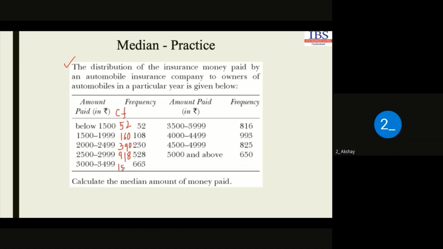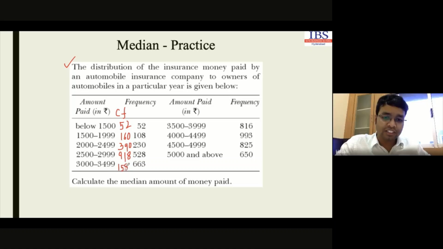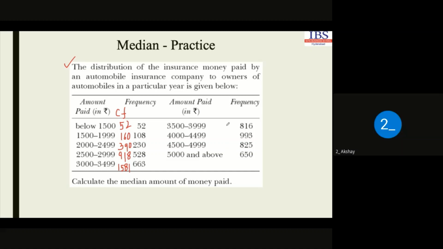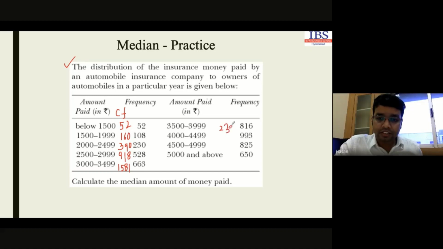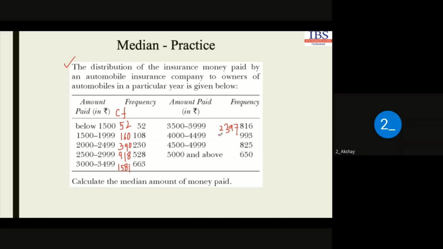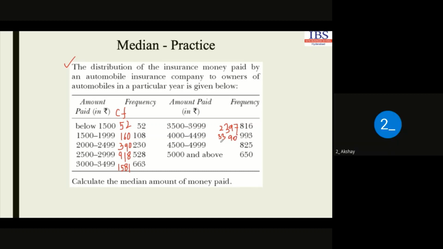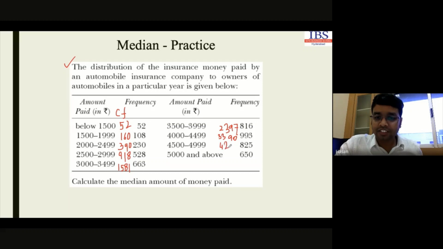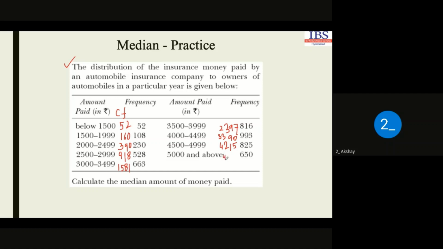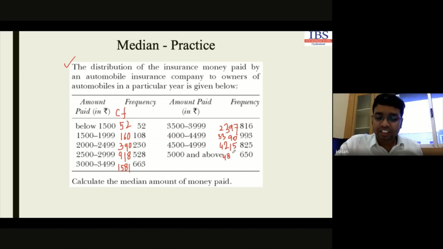Next, 2397. Then 3390. Next, 4215. And final, 4865. So this is the cumulative frequency.